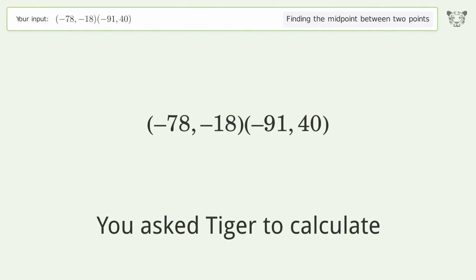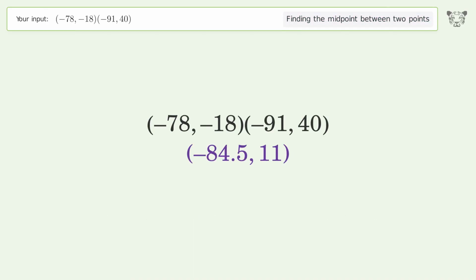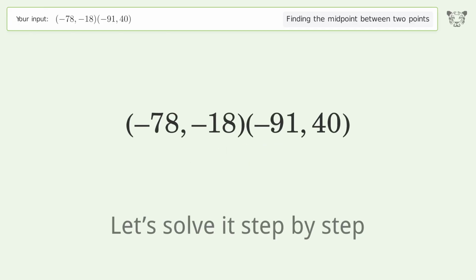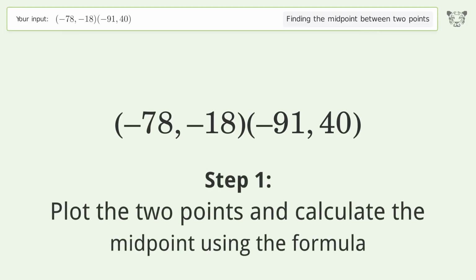You ask Tiger to calculate. This deals with finding the midpoint between 2 points. The midpoint between the 2 points is -84.5, 11. Let's solve it step by step. Plot the 2 points and calculate the midpoint using the formula.